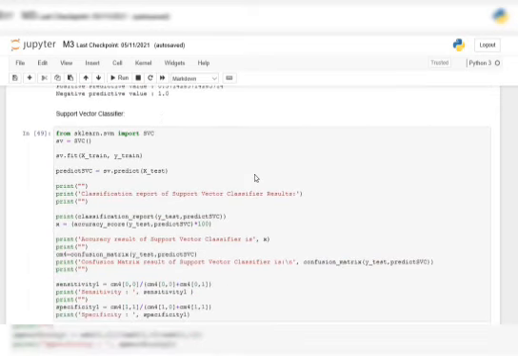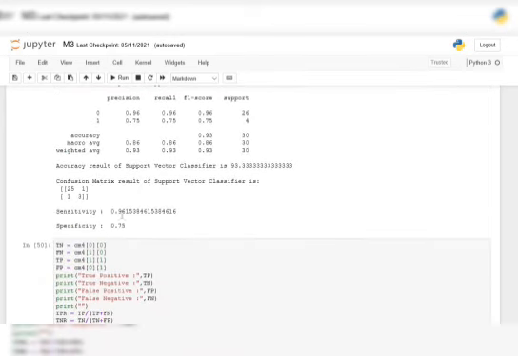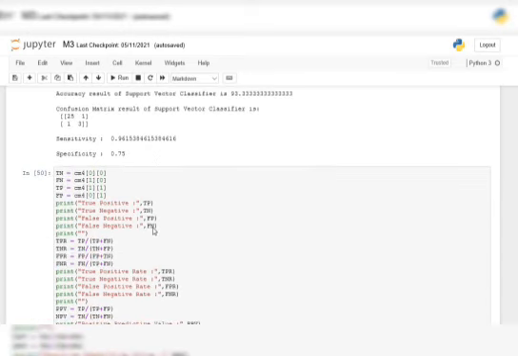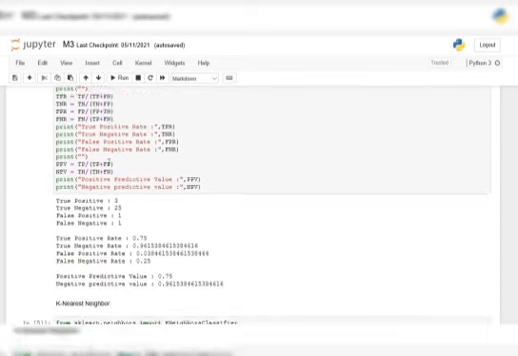After that, we used the algorithm support vector classifier, which is a machine learning algorithm used to fit the data which we provide to the system, and it gives the best fit hyperplane, which divides the given data into separate categories. Here we can see the specificity has changed to 0.75, and these are again the true positive, true negative, and false positive values which occurred.